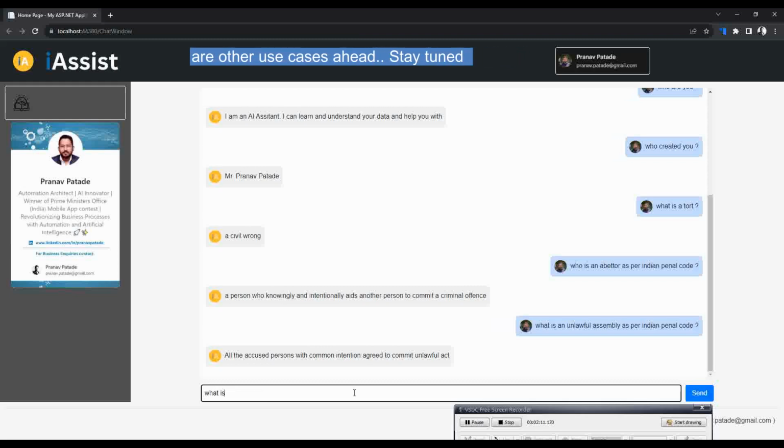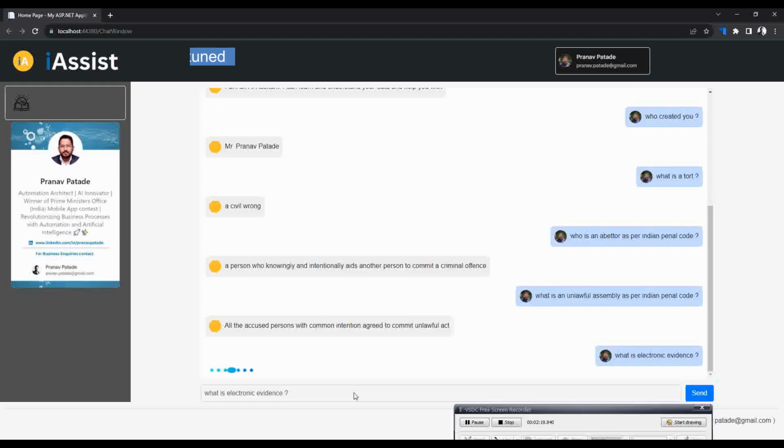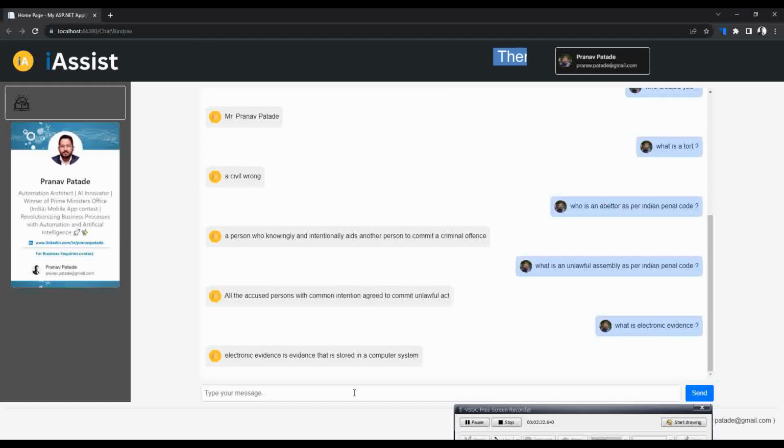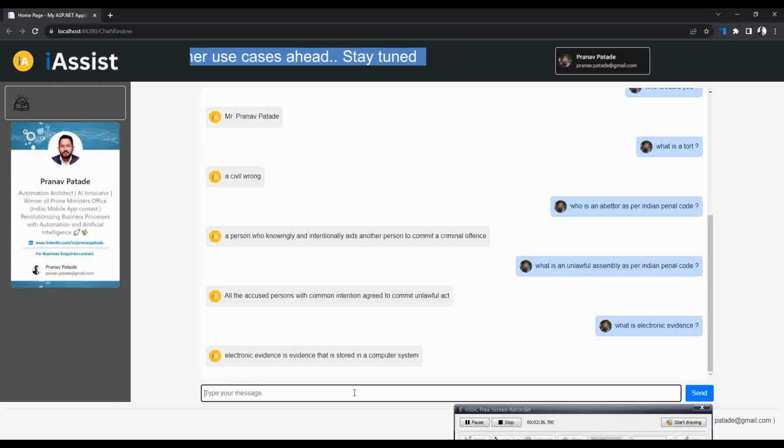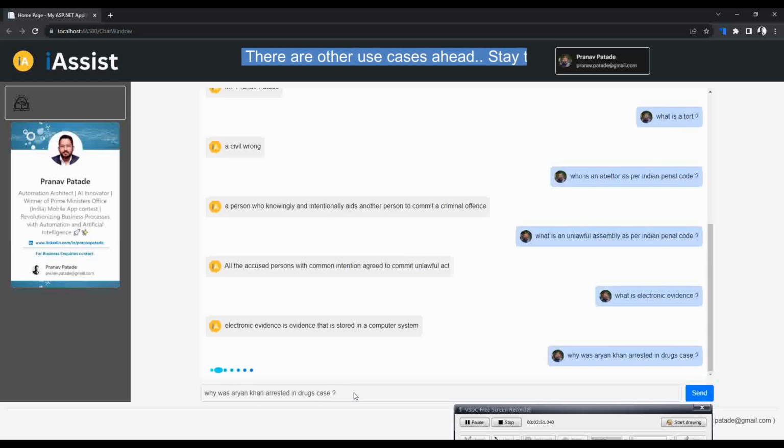I have also trained it on a recent judgment which we received from the Bombay High Court in a very popular bail trial. So you'll also see it is able to answer those questions as well, just to see its capability of learning and understanding legal documents. As you can see, in the law field we deal with a lot of documents and we need to understand them, and how good it would be if a bot is able to memorize it, understand it, and give us the answer.